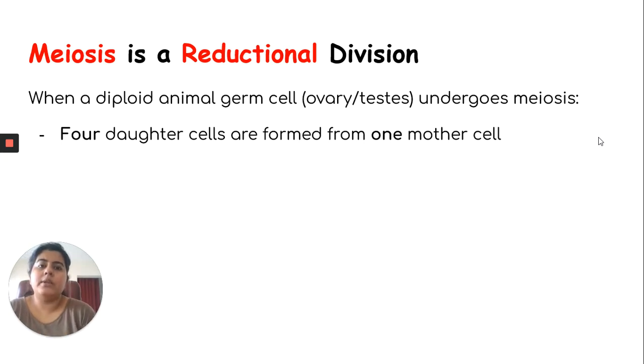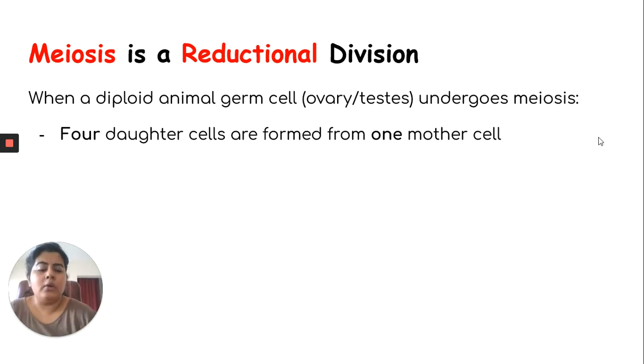Now, suppose I have a pair of ovaries. Each of my ovaries has different bunches of cells called germinal cells. These germinal cells are continuously going through several stages of meiosis. Okay, and each germ cell will actually lead to formation of four daughter cells.